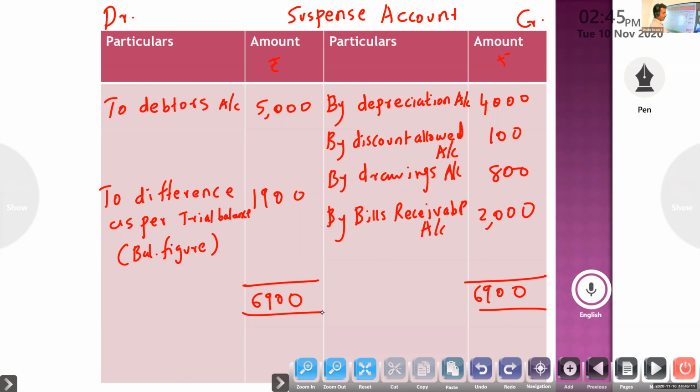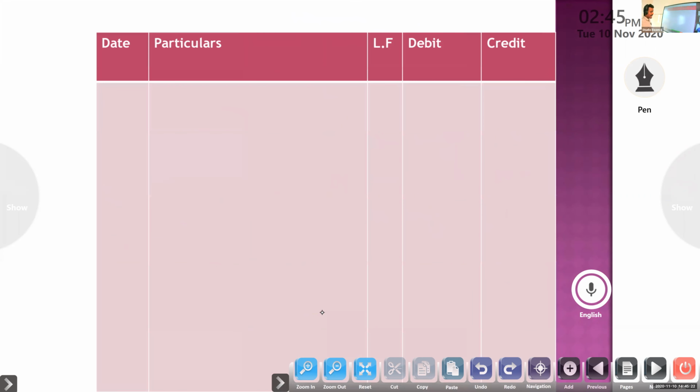Okay, next question. Trial balance of Anuj didn't agree. It shows an excess credit of rupees 6,000. Up to the last question we didn't see an adjustment like this. Here they specified how much the difference is, meaning excess credit. So in the trial balance, credit side is more, by 6,000.